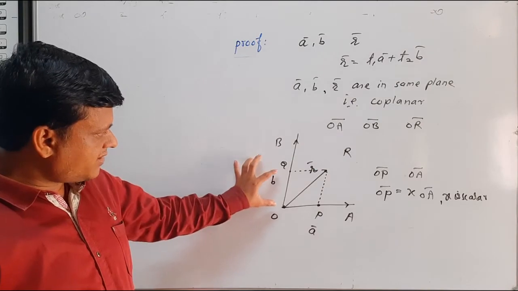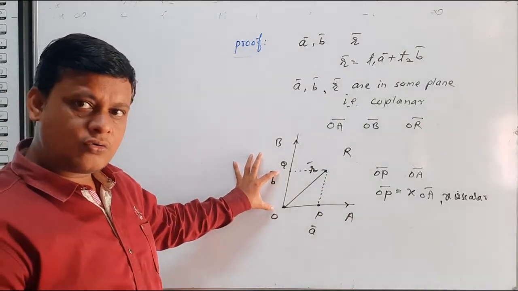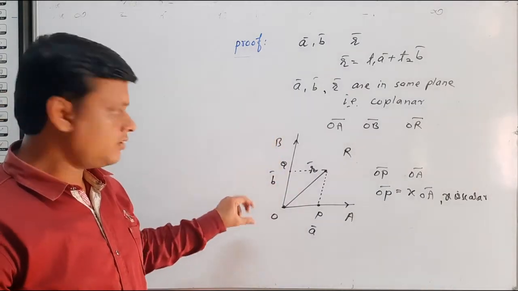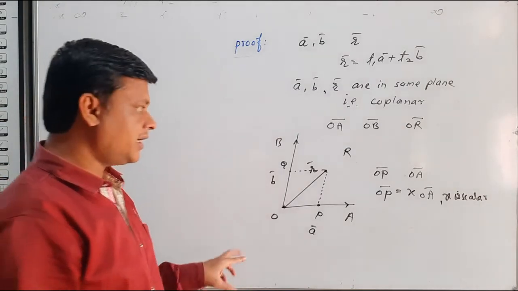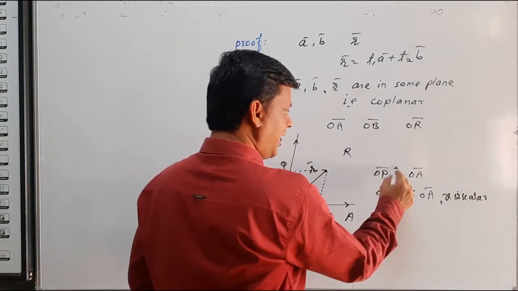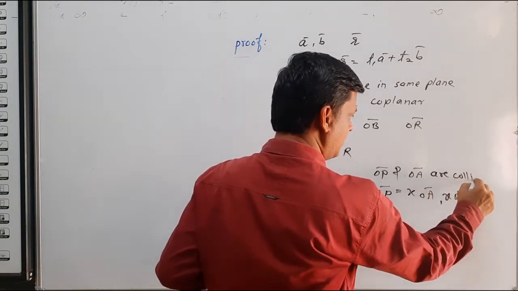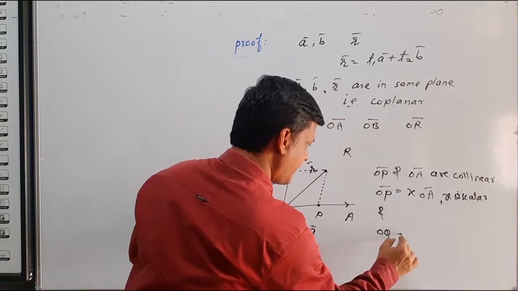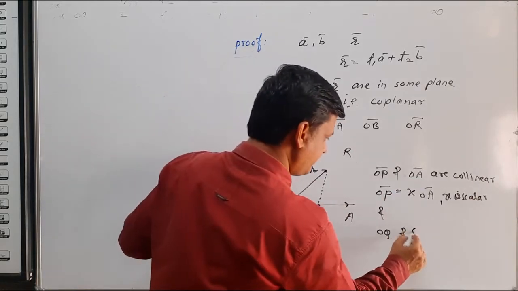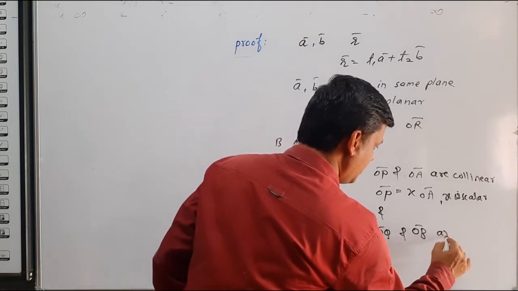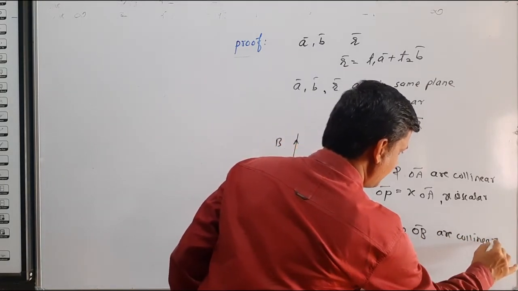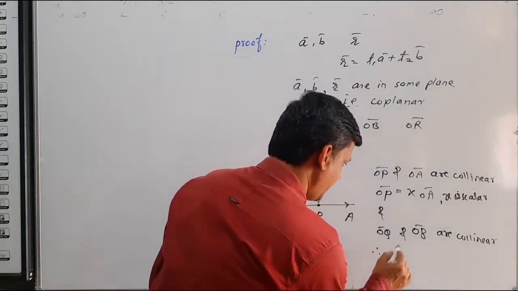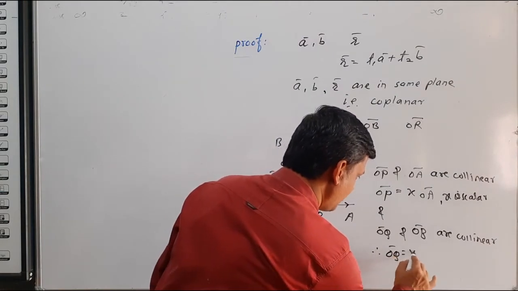If we consider OQ and vector OB, they are on the same line, so these two vectors are also collinear. Therefore, there exists some scalar, suppose that scalar is y. So we write OQ bar equals y into OB bar.